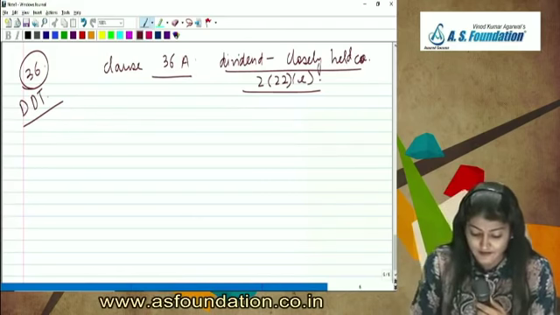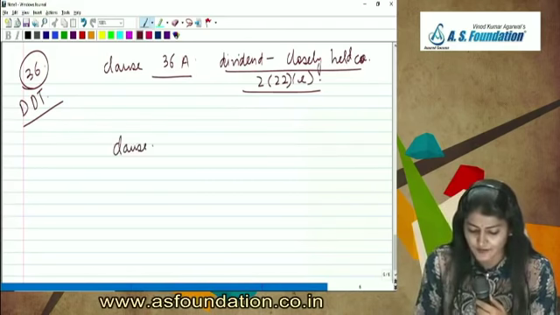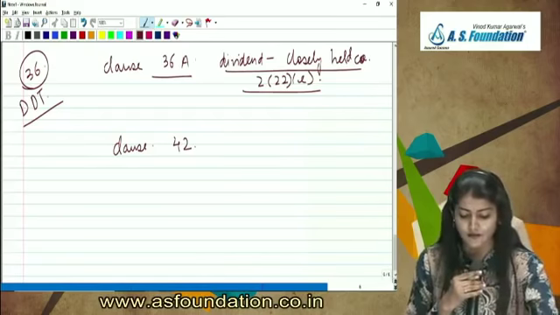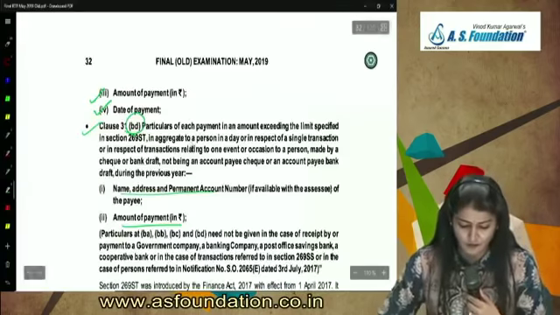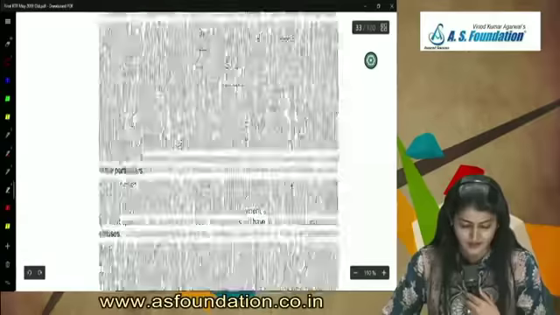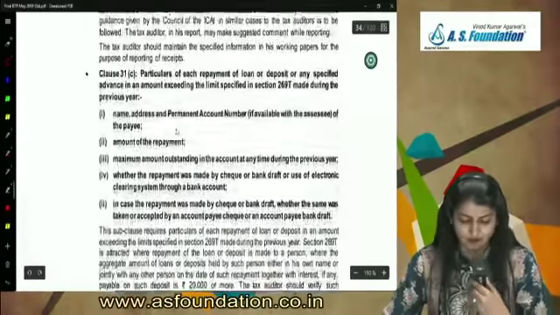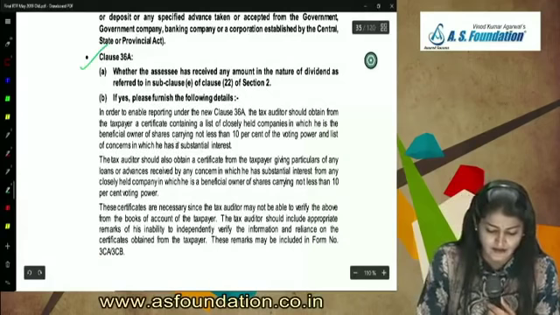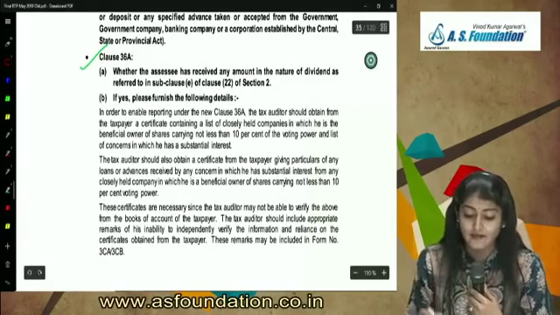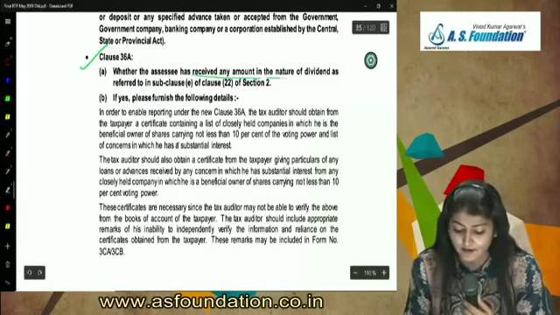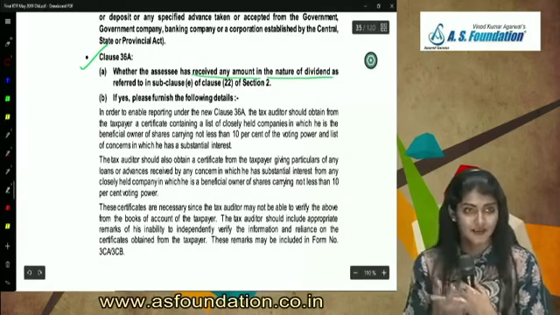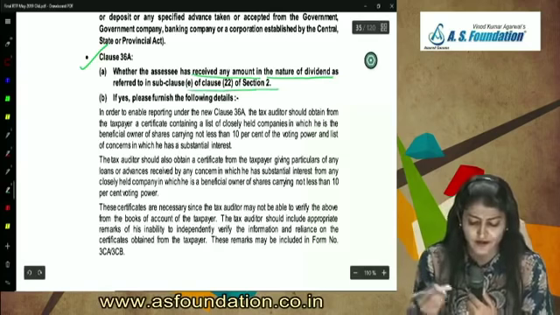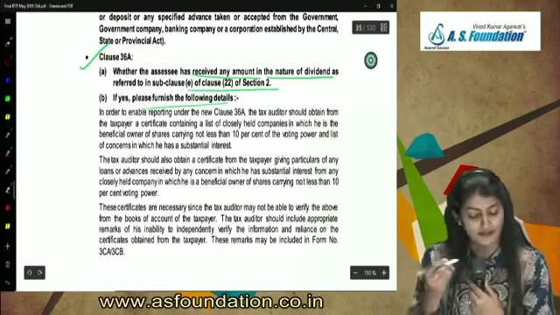Then after 36 directly the next one is clause 42. If you look over here, you have 31BD and then after 31BD, 31C, 31D, 31E and then directly 36A. Whether the assessee has received any amount in the nature of dividend, as referred to in 222E. If yes, please furnish the details.